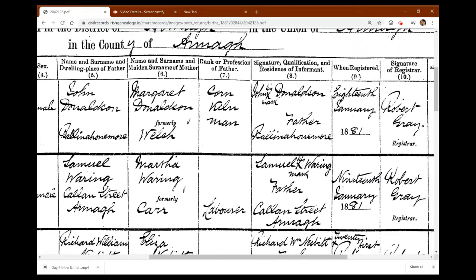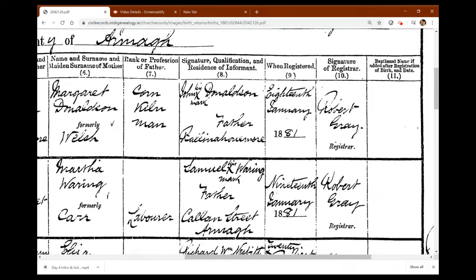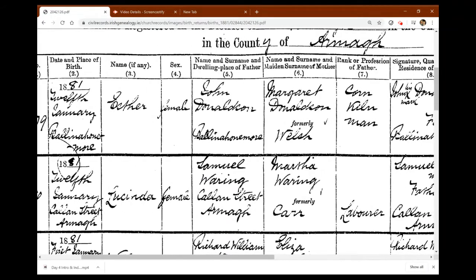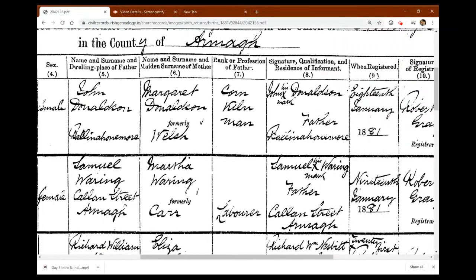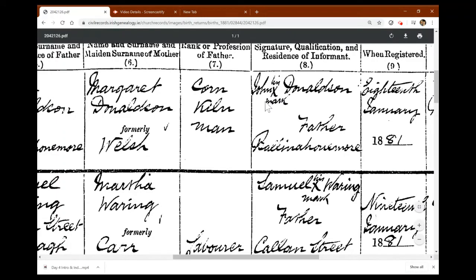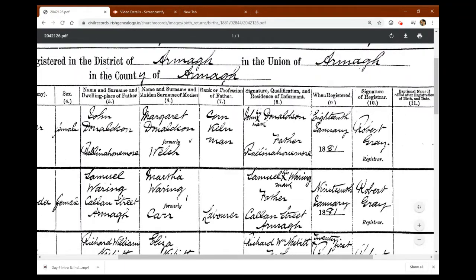And you can see here it has further information. Now I can't actually read what the rank or profession is of Esther's father. I'm not sure what that is. It looks like Carn Killenman. I'm not sure what that is. And then labourer. You can see here as well, it's his mark. So you can see it gives his name John Donaldson, but right here is an X for his mark. So that would suggest that he wasn't able to write. And in 1881, in fairness, that wouldn't have been so unusual.